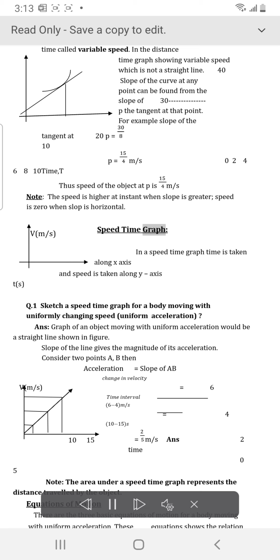Speed-time graph. In a speed-time graph, time is taken along the x-axis, and speed is taken along the y-axis. Q.1 Sketch a speed-time graph for a body moving with uniformly changing speed, uniform acceleration. Answer: the graph of an object moving with uniform acceleration would be a straight line, as shown in the figure. The slope of the line gives the magnitude of its acceleration. Consider 2 points A and B, then acceleration equals slope of AB equals 6.